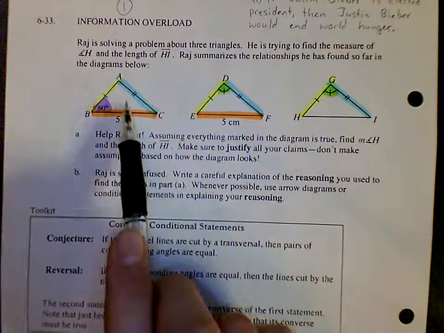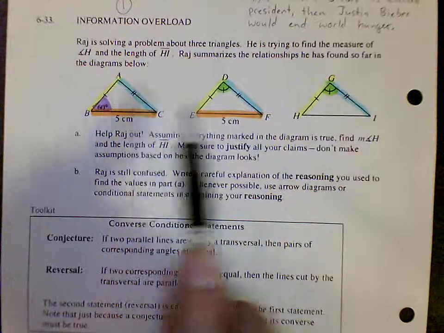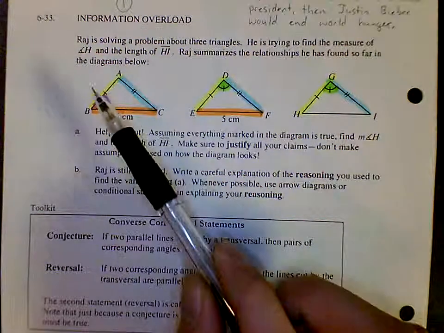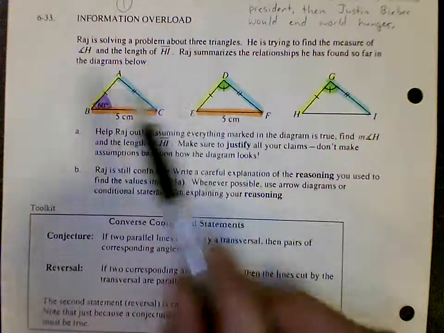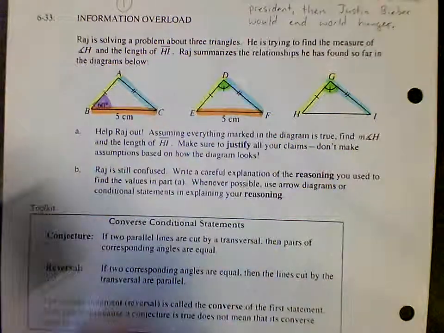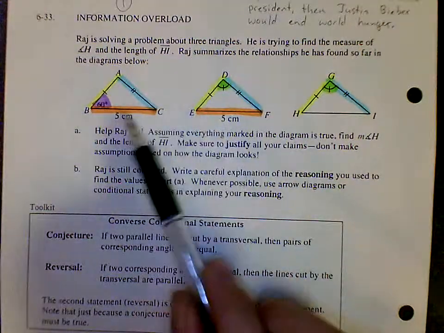So do we know that these two triangles, ABC and triangle DEF, are congruent? And the answer to that is yes. How do we know these two are congruent? Which congruency theorem? It's going to be side, side, side, because we've got a pair of corresponding yellow sides, a pair of corresponding blue sides, and a pair of corresponding orange sides.